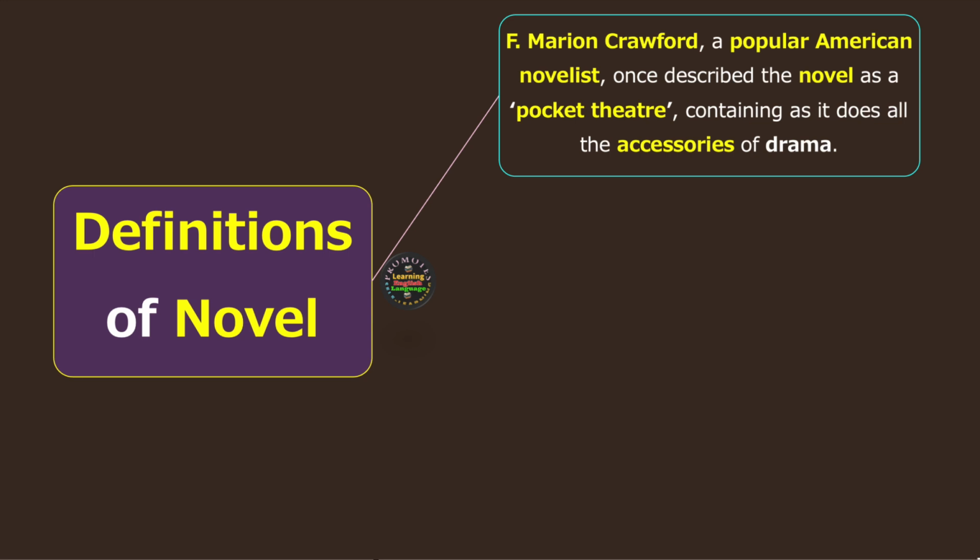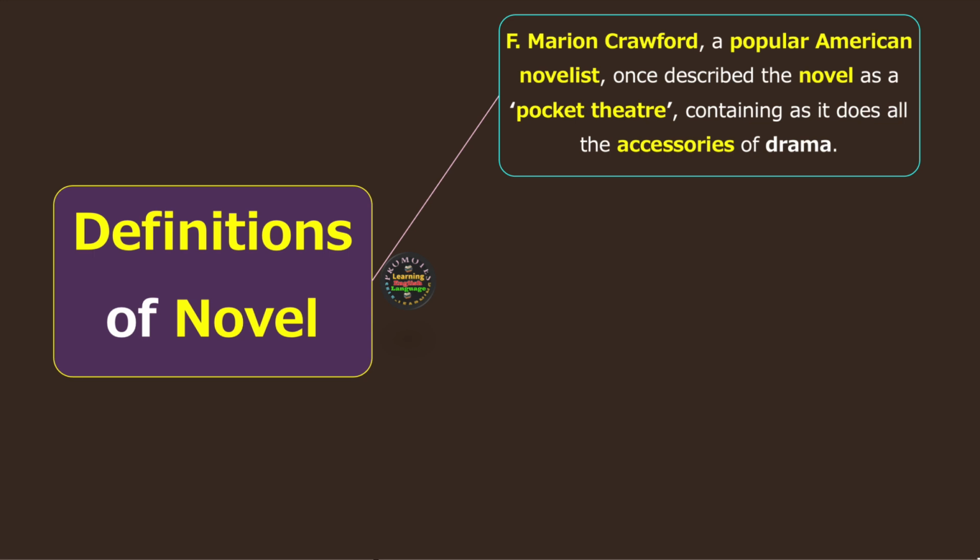You find that all the characters are playing on the stage, performing their roles, doing actions, and providing you all sorts of entertainment. So when we read a novel, we derive the same type of pleasure when we read pages after pages of the novel. Therefore, we can say that novel is like a pocket theater. It means you carry a theater in your pocket. Novel as a form of book is so portable, so easy to carry, that whenever you want to read, you can read and have the same kind of pleasure and entertainment you derive from watching a play in a theater. That is the point here.